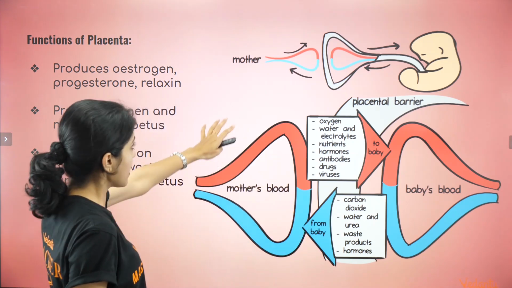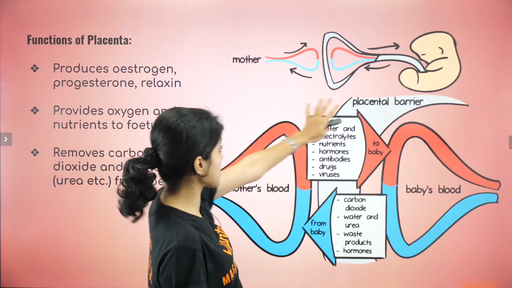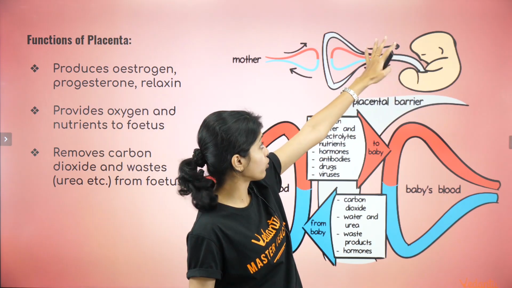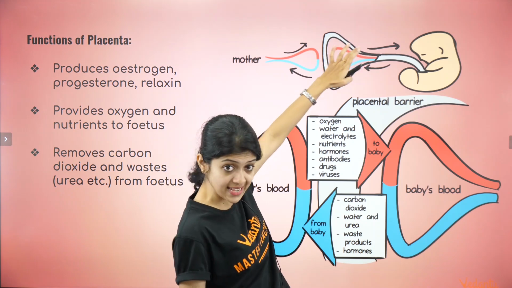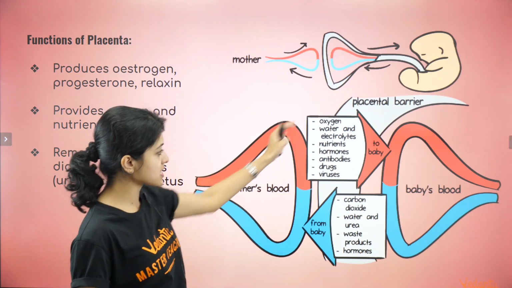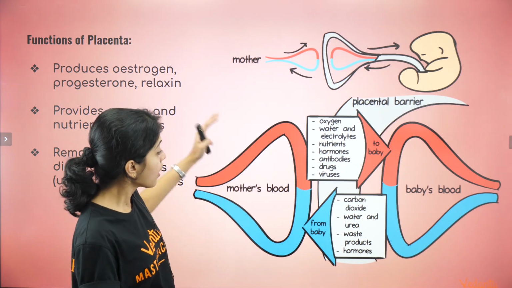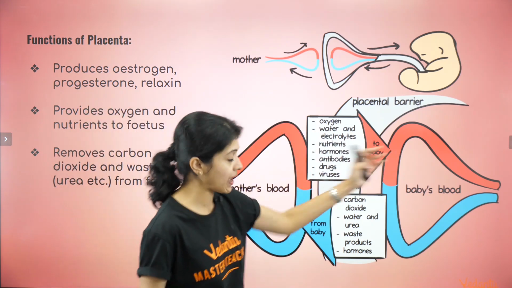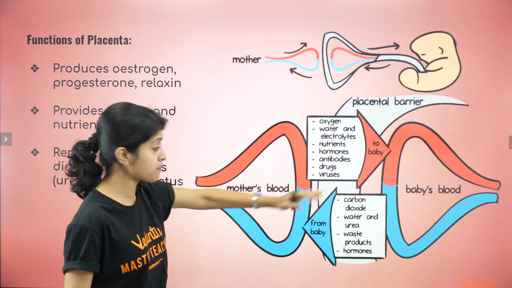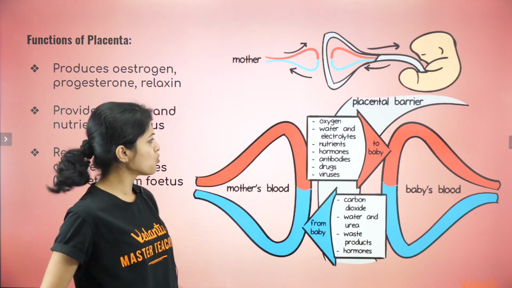If you look at it, this is the mother's side of the placenta. This is the fetus's side of the placenta. This is what the placenta is. Just magnify that and we have this here. Okay? So that is basically the idea. From the mother's blood to the baby's blood, these substances can move in. What all?